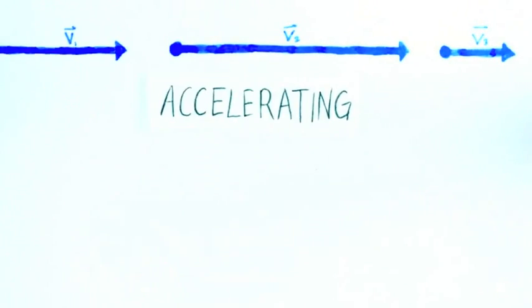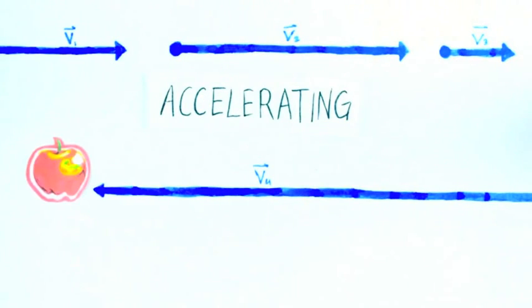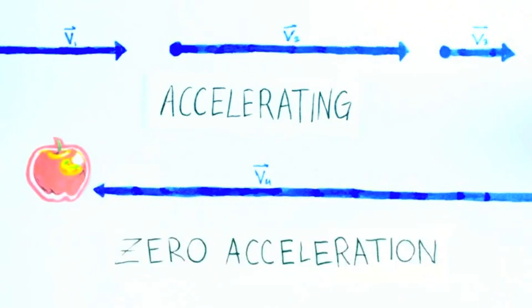So we've added some new vocabulary, but notice, we haven't added any new physics content. When we say that our object's velocity changes, speeds up, slows down, and or changes direction, as we observe it for some period of time, that's exactly the same thing as saying the object is accelerating. And when we say that our object's velocity does not change, it keeps moving in the same direction at the same speed, then that's exactly the same thing as saying the object does not accelerate. The object has zero acceleration.